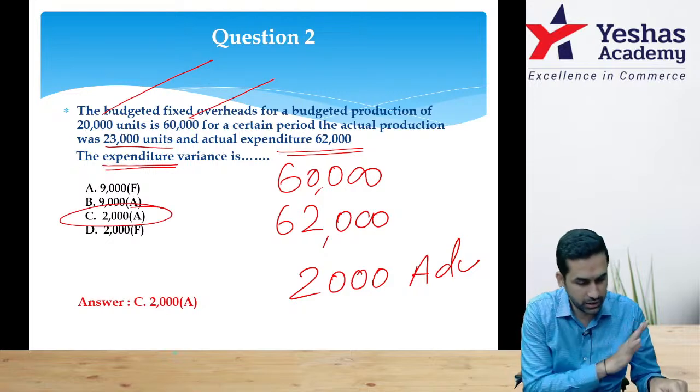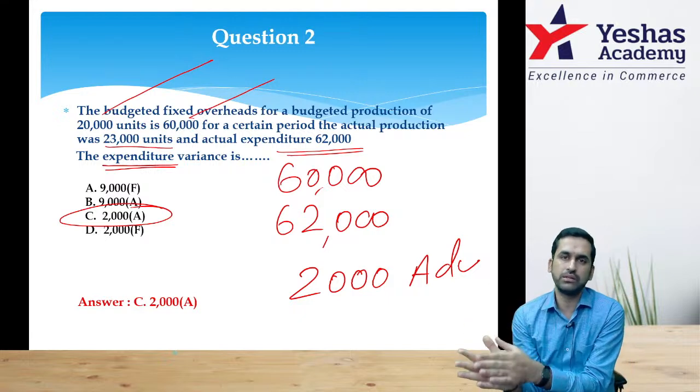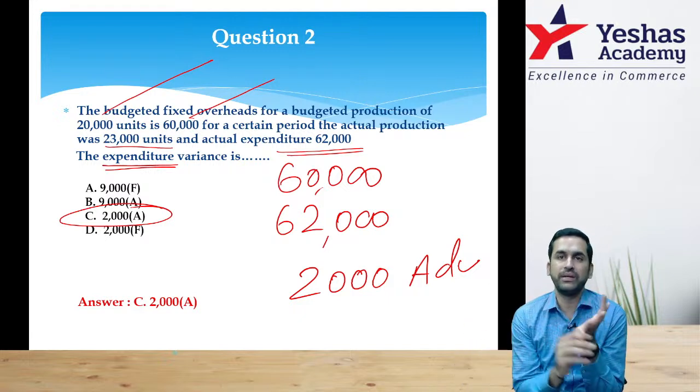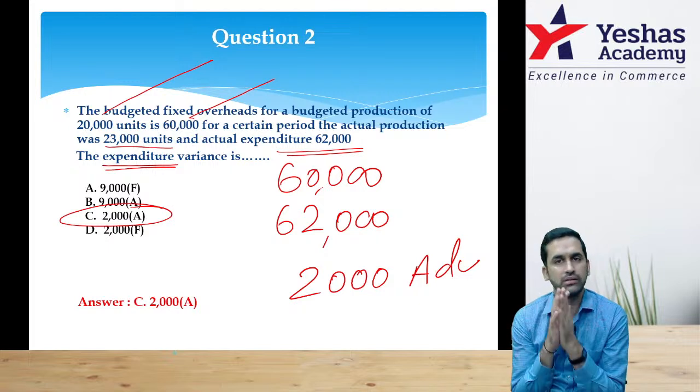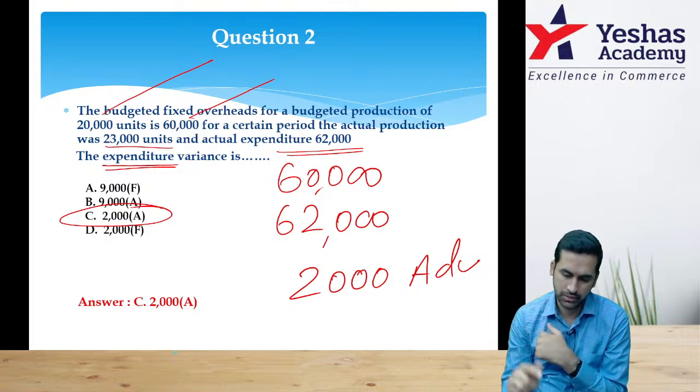For expenditure, you don't have to think too much. My rent was supposed to be 60,000. I've actually paid 62,000. Now it doesn't matter how many days, how many hours, how many units. 60 became 62, 2,000 extra. Yes. Next.